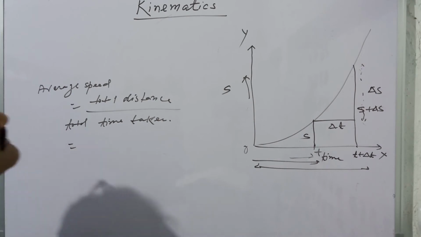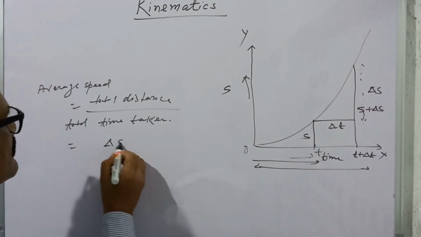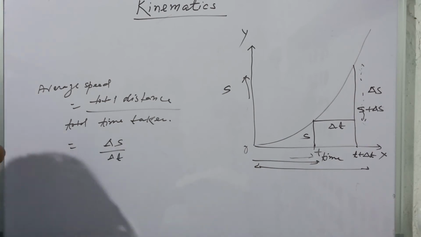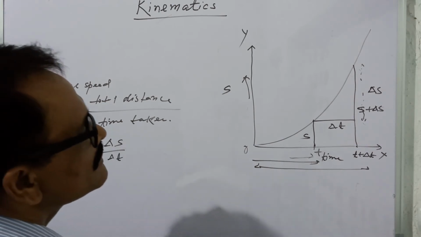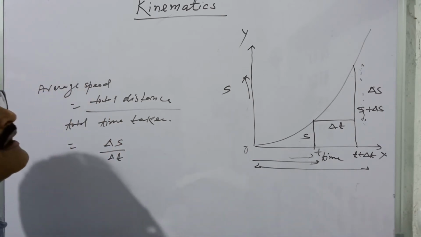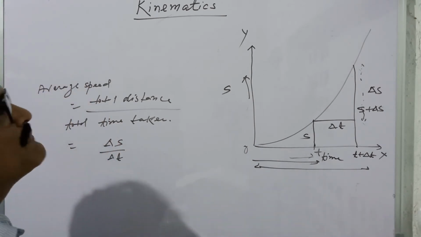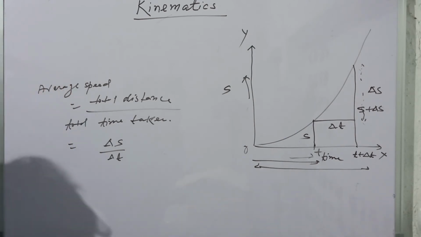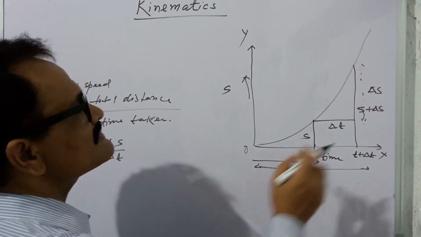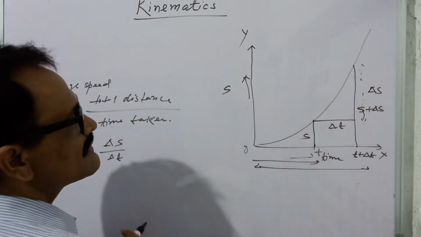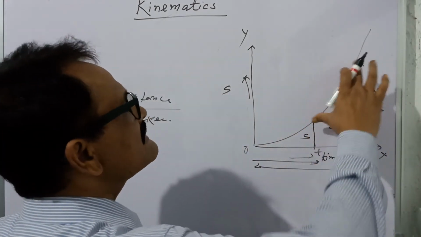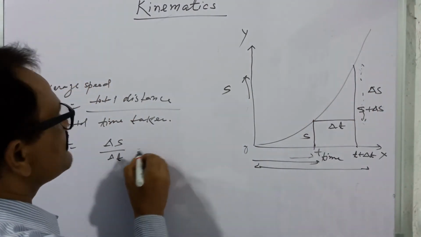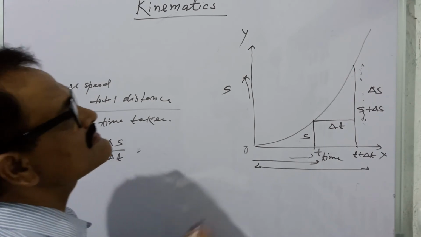Now the total distance is the delta s and this is the delta t, and if you are dealing with a graph between the distance and the time, so the speed is measured by this delta s by delta t between the interval of time, and it will give the average speed by this mathematics.